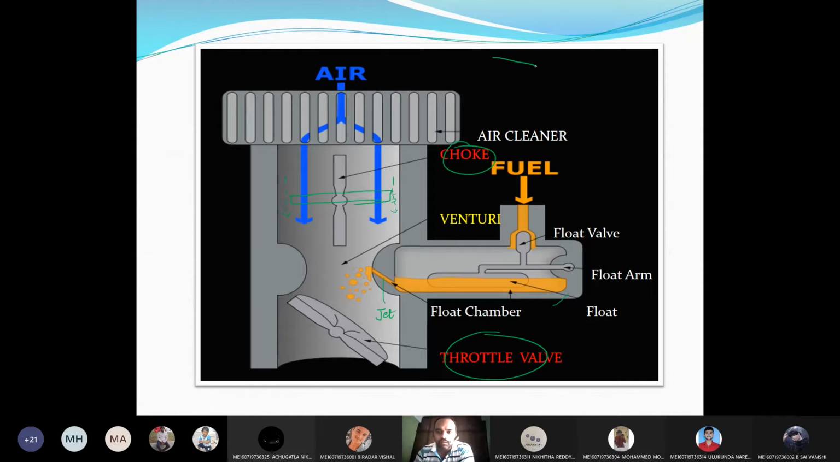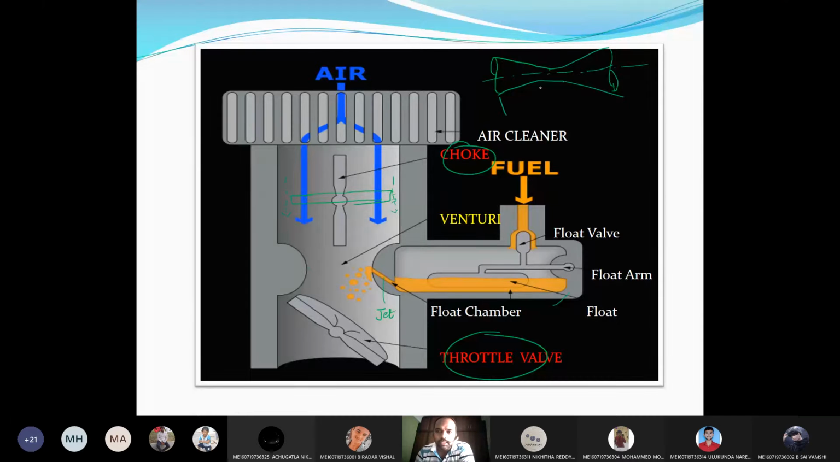The principle is venturi. If you see from here to here the area is decreasing, and from here to here the area is increasing, like this. This is the normal venturi meter. Usually you will study this in fluid dynamics. A venturi meter is a device which is used to measure the discharge of the fluid, the rate of flow. It works on the principle of pressure difference.